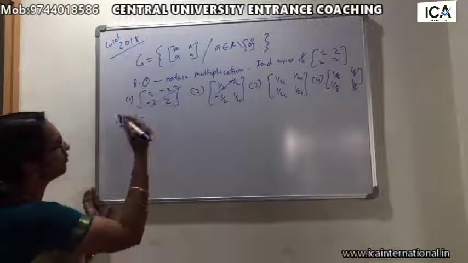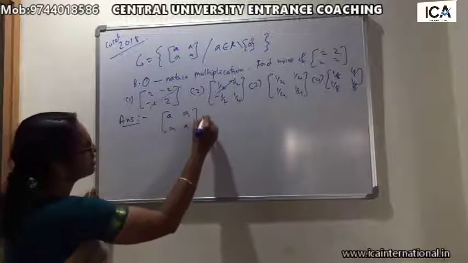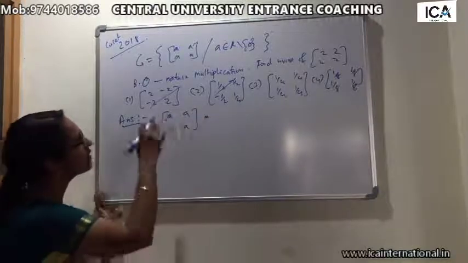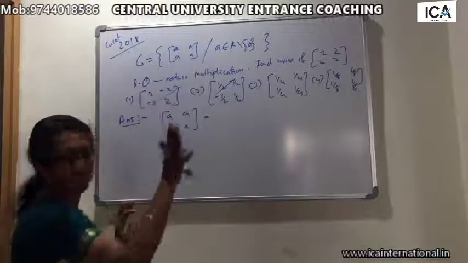So here, A star means the binary operation star, which is defined by matrix multiplication.